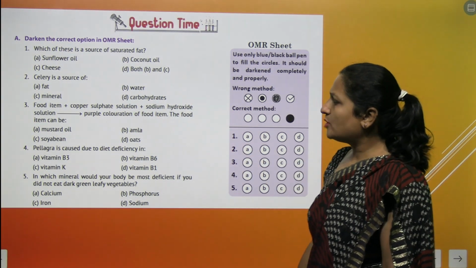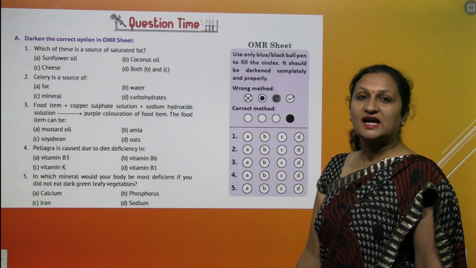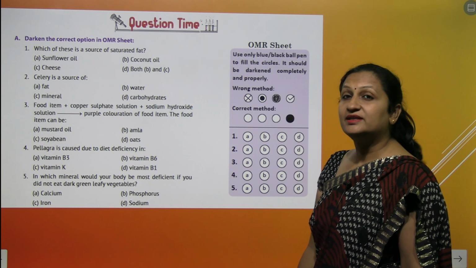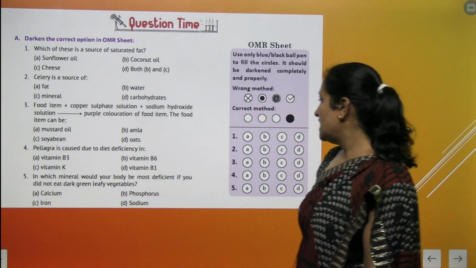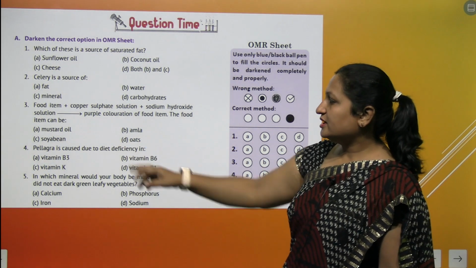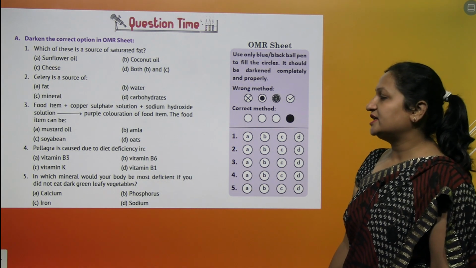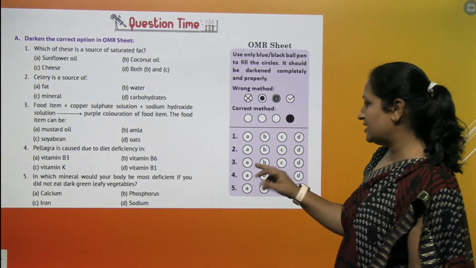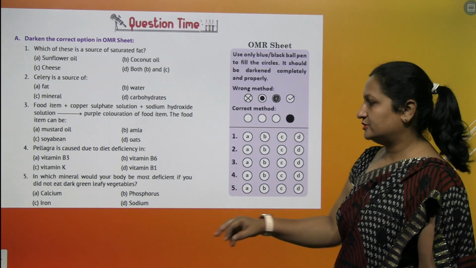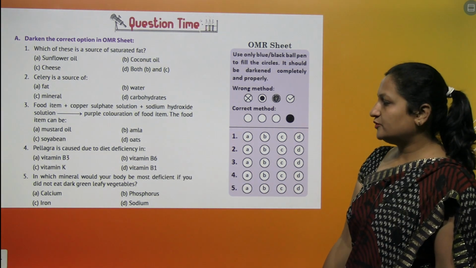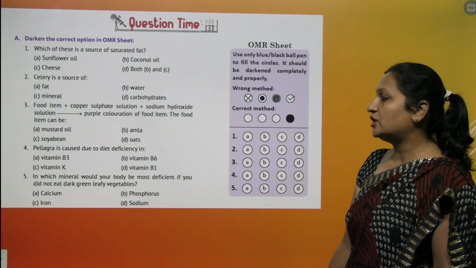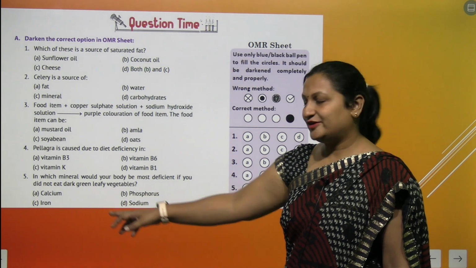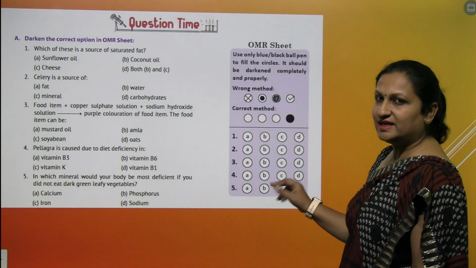Food item plus copper sulfate solution plus sodium hydroxide solution gives purple coloration. The food item can be, yes children, it's B, amla. Pellagra is caused due to the dietary deficiency of, yes, it's vitamin B3. So the answer is A. You'll circle A here. Fifth: in which mineral would your body be more deficient if you did not eat green leafy vegetables? So the answer will be iron. So you will darken C here.